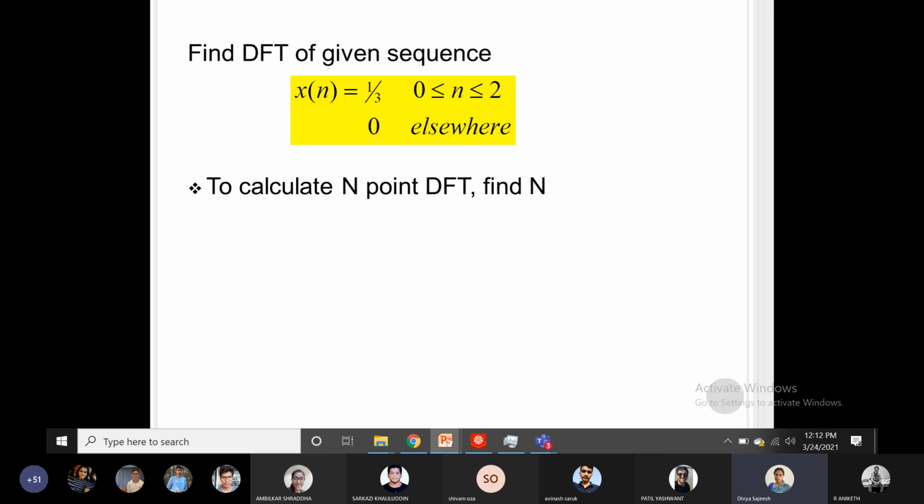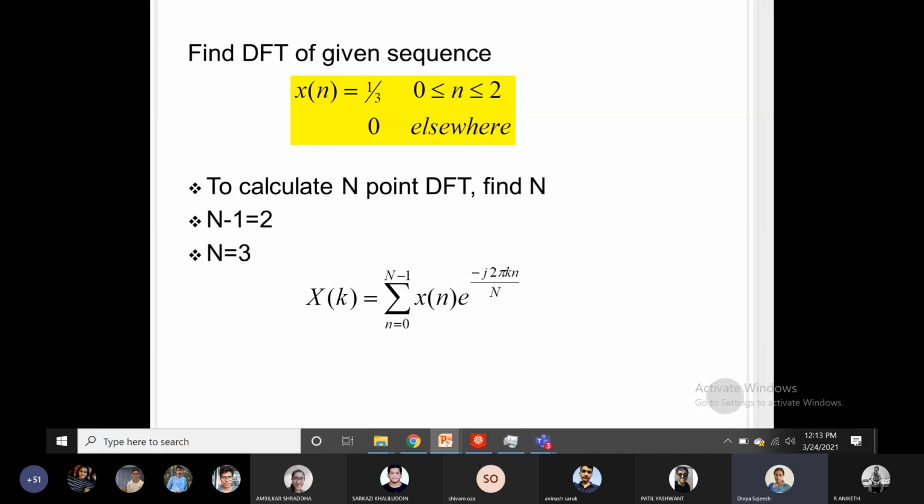What is the limit given for the samples? 0 up to 2. That means 0 to N minus 1, so N minus 1 is 2. That means your capital N will be 3. So this is a 3-point DFT, and the number of samples in a period 2 pi will be 3.